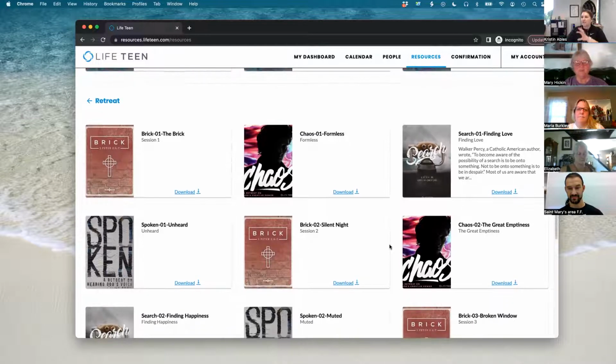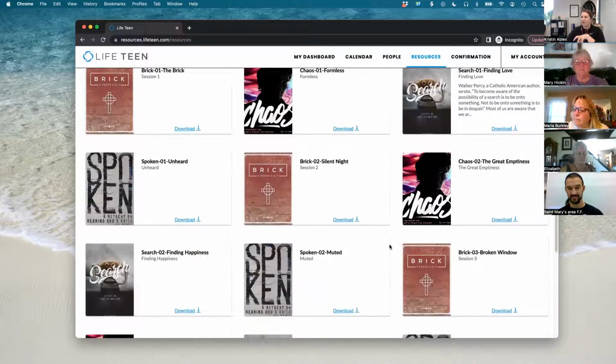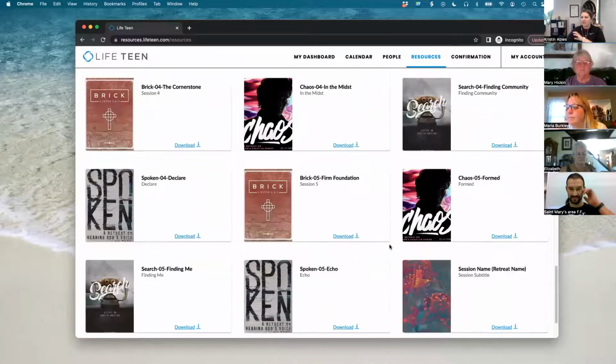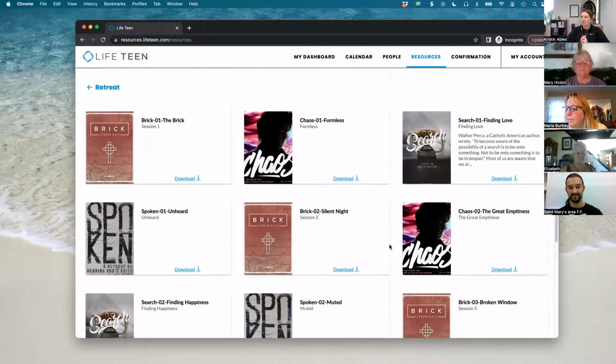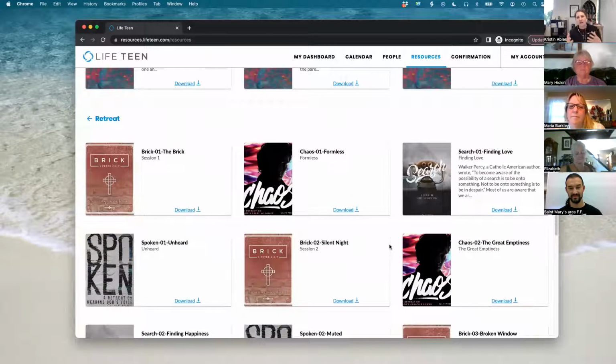So we have all the sessions separate on here, but you can piece them together to create a full retreat. You can do a couple different sessions or all of them depending on how much time you have for a retreat. Some people have a couple hours, some people have full days. You could even do a whole weekend retreat if that's something that you guys typically do.